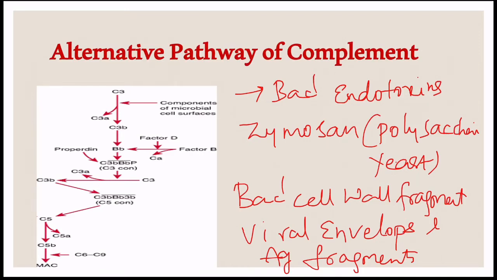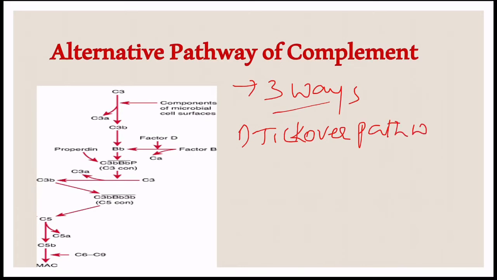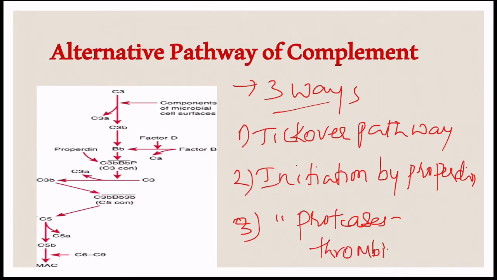Alternative pathway is initiated in 3 distinct ways. First one is the tick over pathway. The second is the initiation by properdin. The third is initiation by proteases like thrombin and kallikrein.